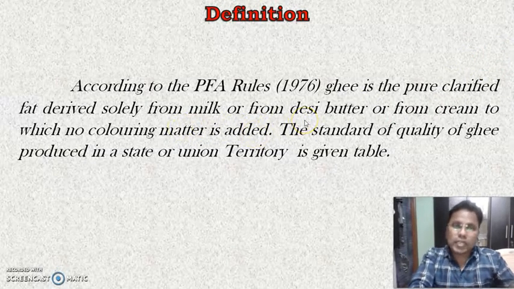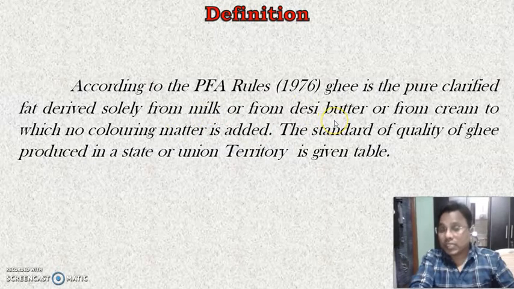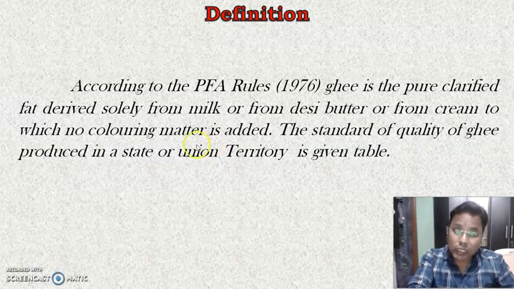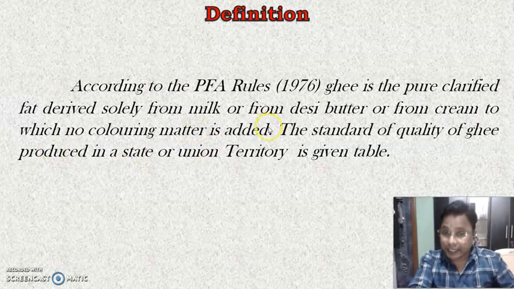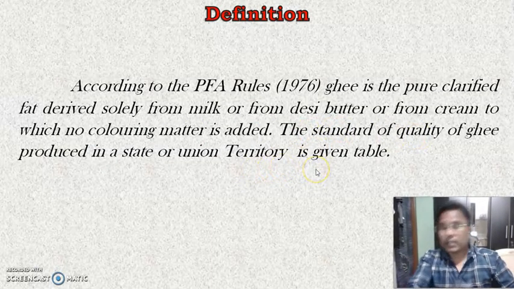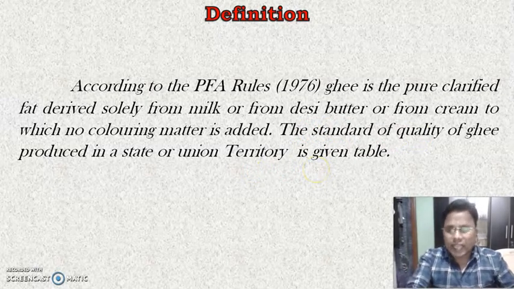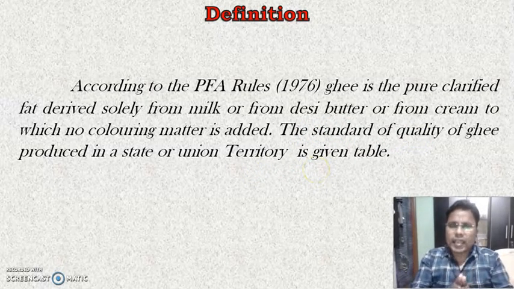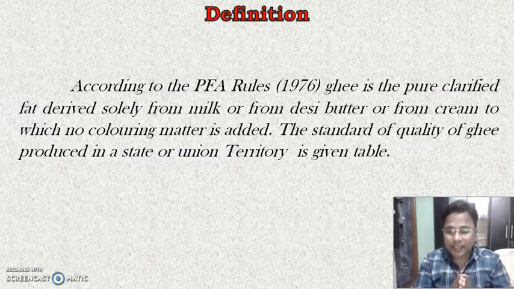Meaning if we are using the milk, the desi butter, or the cream, into which no coloring matter should be added. And the standard of quality of ghee produced in a state or union territory is given to them, because each state and each union territory has its own specifications regarding the fat content and other characteristics.